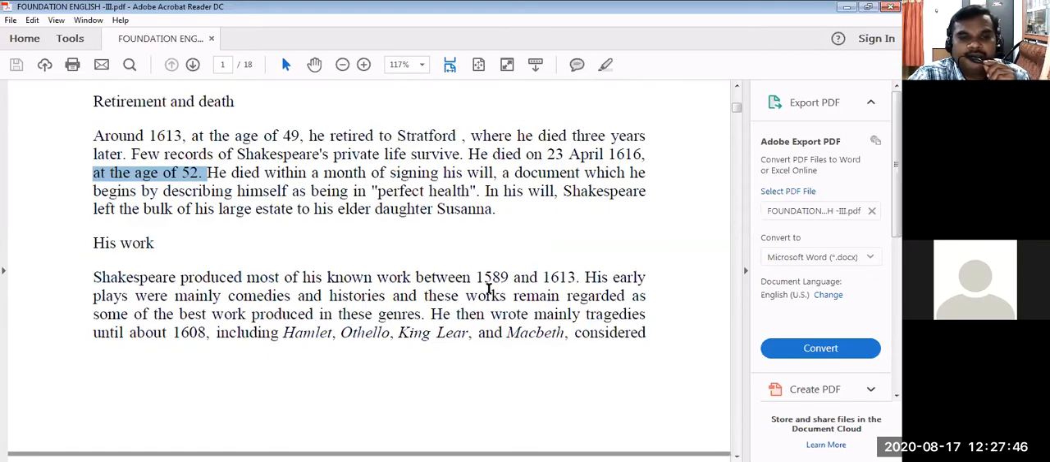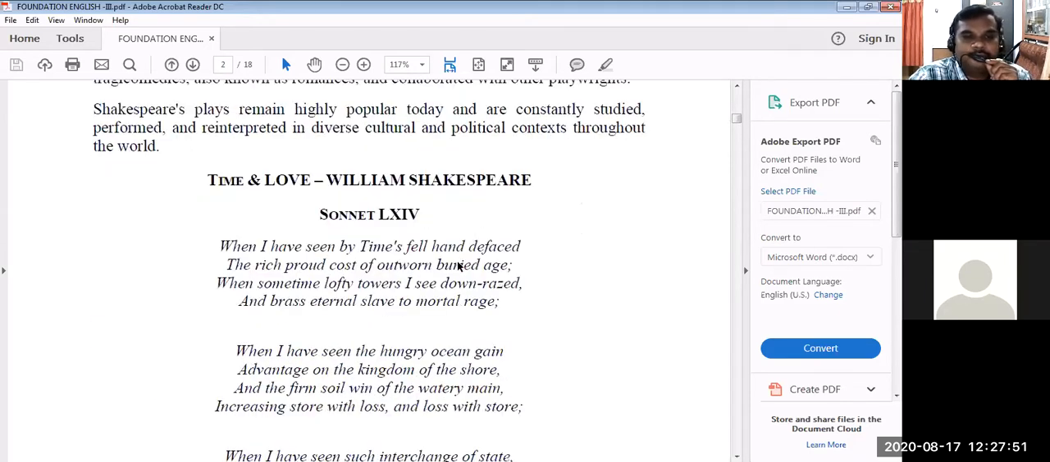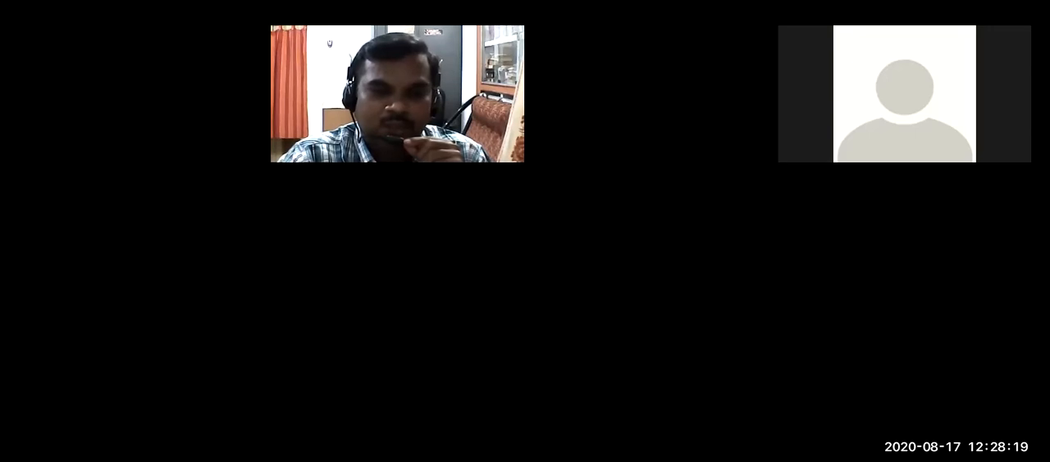Even 52 is a young age. And this sonnet is the 64th one. So we see the sonnet is a poem with 14 lines. The first part of the sonnet is called the octave. The second part of the sonnet is called the sestet. In the first part, there will be a question, and the answer will be there in the second part. We'll see the sonnet now.